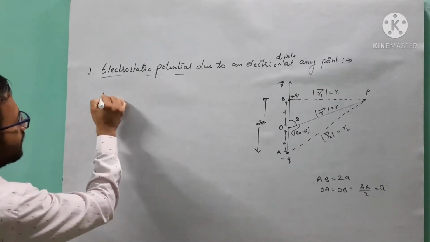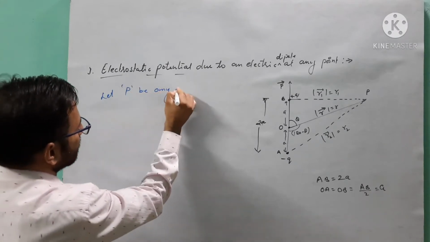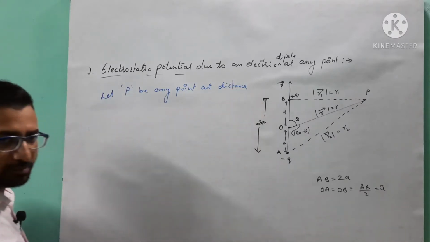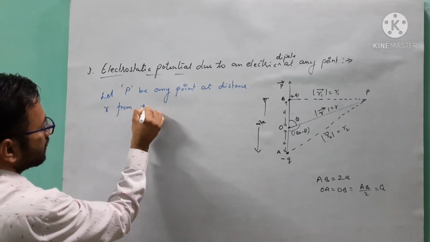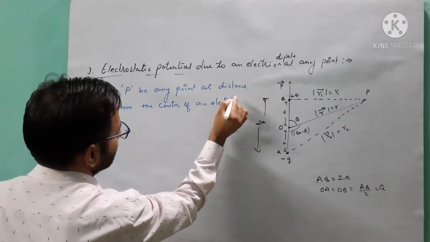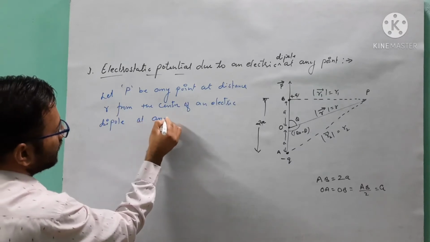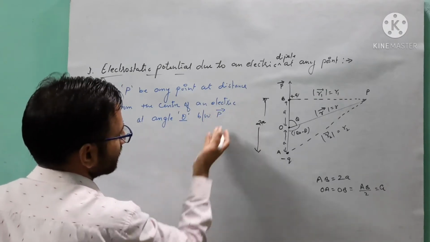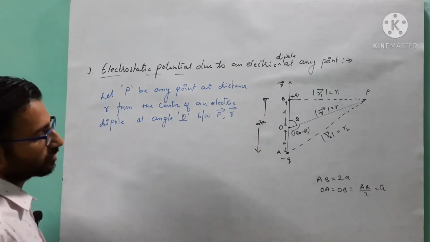Let P be any point at position vector r from the center of the electric dipole, at an angle theta between the position vector and the electric dipole moment.